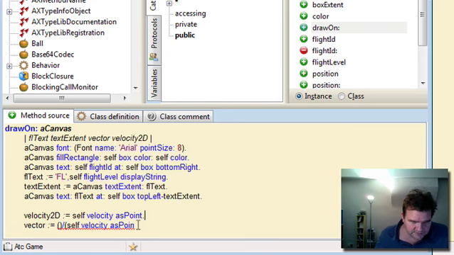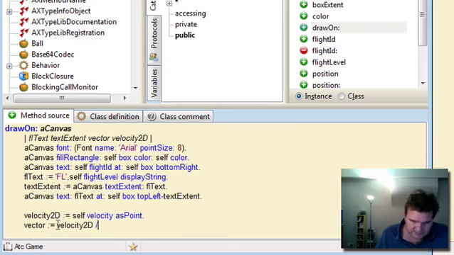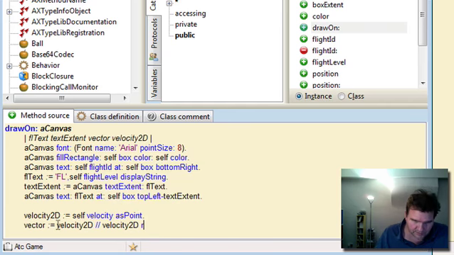Okay, so now we're using an integer divide here because we want this vector to be suitable for drawing on the screen. Now that's going to give us a unit vector. So we need to multiply by the length that we want. So we're going to multiply this vector here by the length of the line, which let's make it 100.